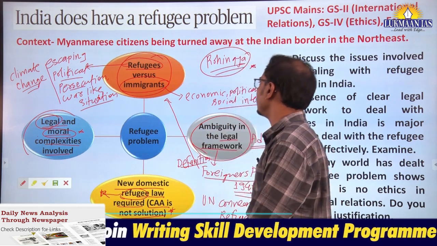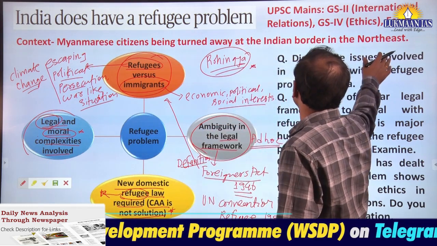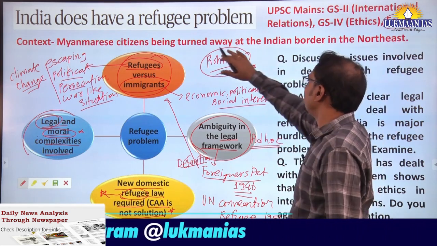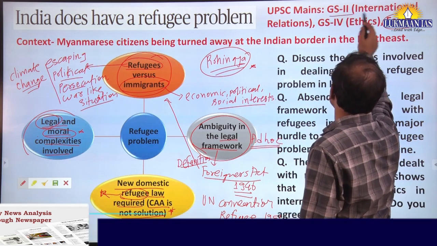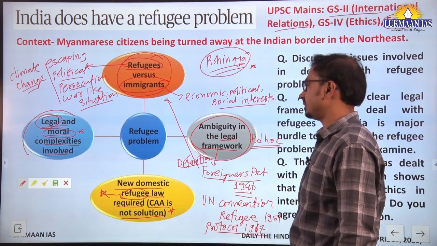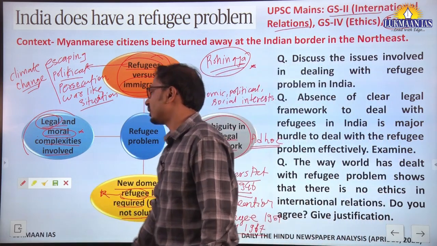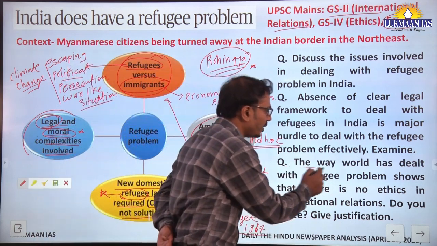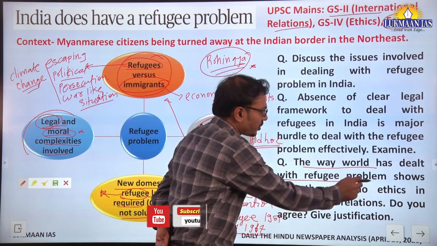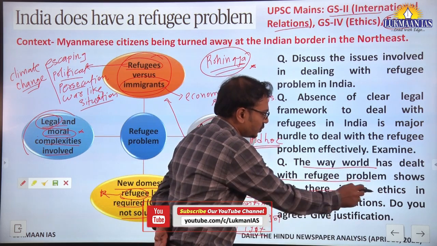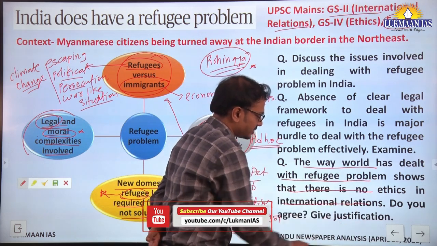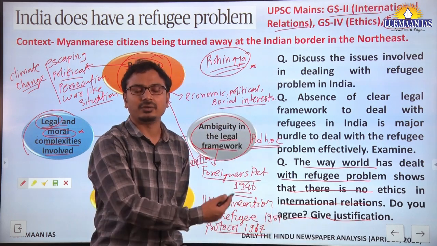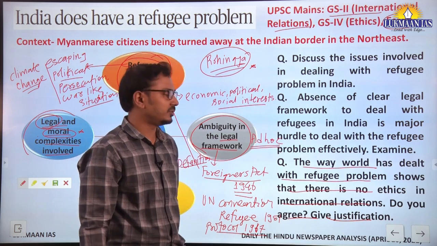Fine. Okay, so ethics in international relations, GS4 paper, we are expecting an essay topic on the refugee problem also, and GS2 paper international relations. Yes, so what kind of question can we expect here? You can see here, the way the world has dealt with the refugee problem shows that there is no ethics in international relations. Do you agree? Give justification. Such a question can be asked in the ethics paper also.